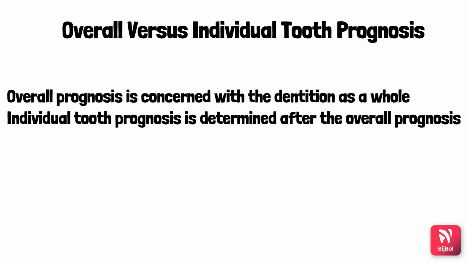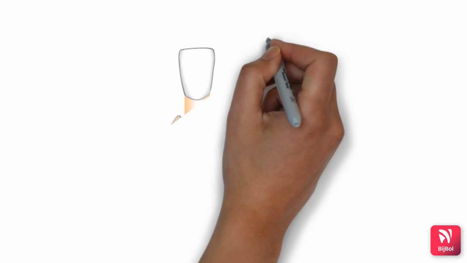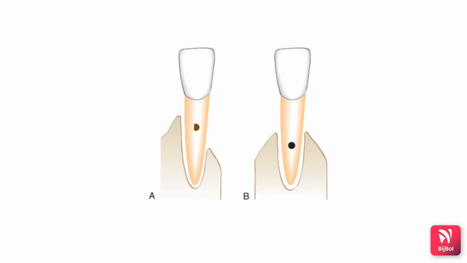Later, the individual prognosis is performed. So individual tooth prognosis is determined after the overall prognosis, and it is affected by the overall prognosis. For example, in a patient with a poor overall prognosis, the dentist would obviously not like to attempt a tooth that has a questionable prognosis because of the local conditions. Here we will see a clinical situation.